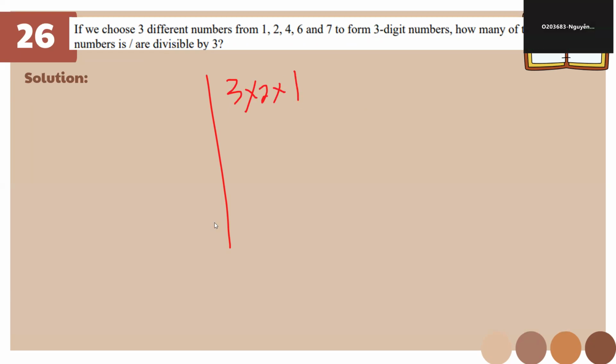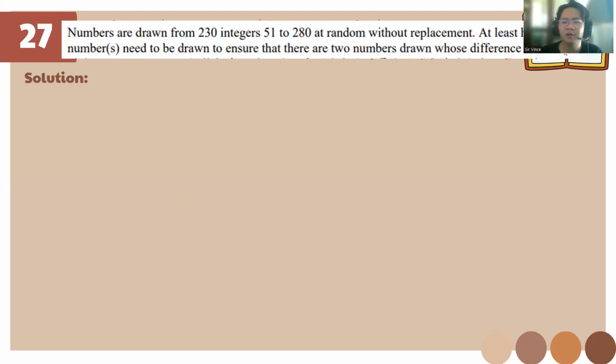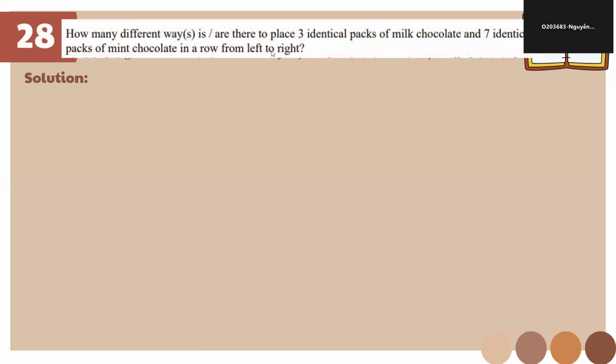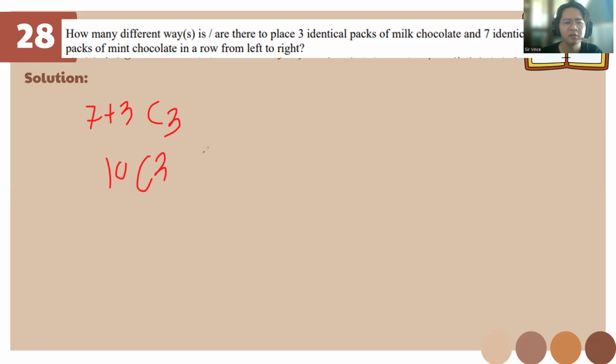Okay. So, this one, class, you reread the one in the recording, okay? And you read it slowly so you can understand it more. Okay. This one, 28, is it combination or permutation? It's combination. It's 7 plus 3 plus a combination of 3. So 10C3. Okay?